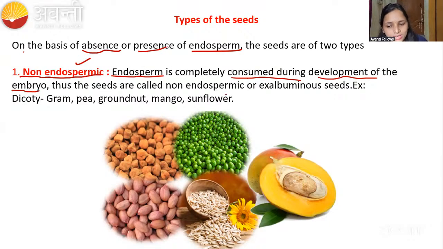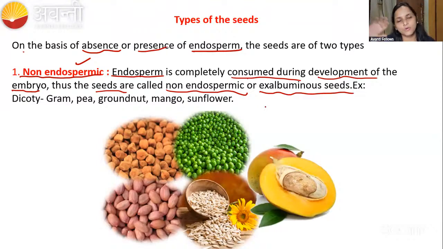Okay, thus seeds are called non-endospermic, because the seeds do not contain endosperm when fully grown. But they are ex-albuminous. Albuminous means endosperm. Just like we call someone in government service, once retired, an ex-serviceman, here also 'ex' means before it was having the albuminous or endosperm, now it is not having.